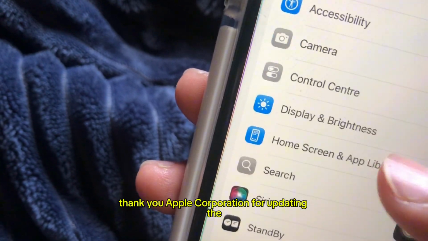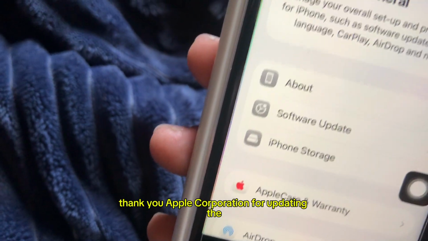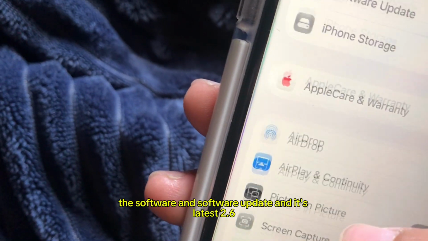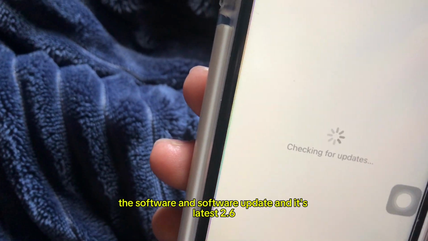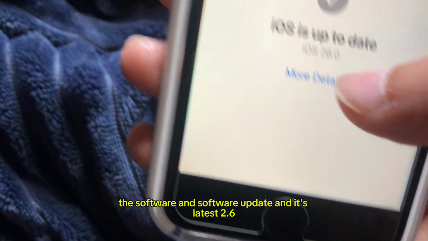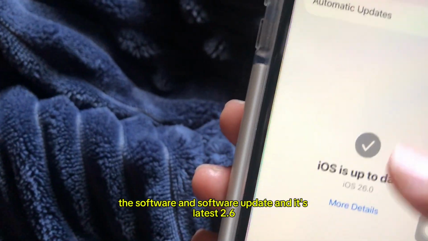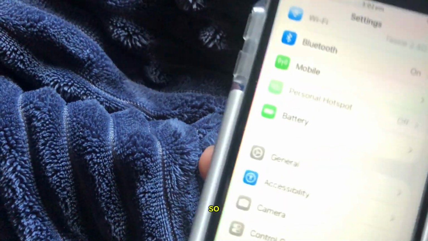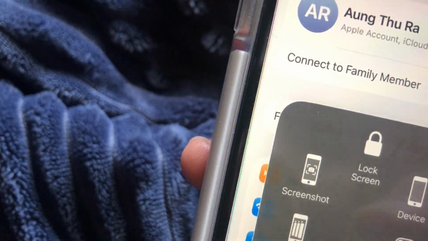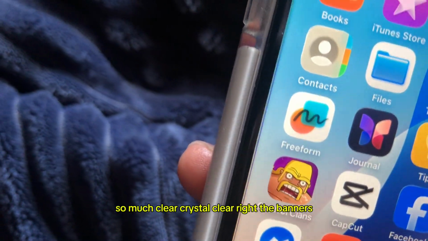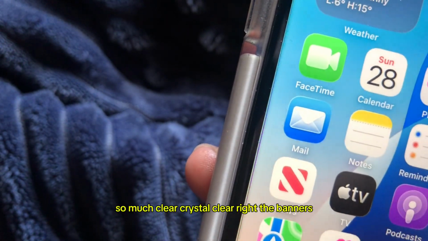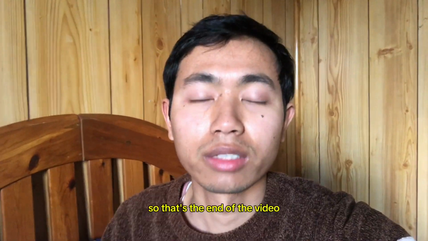Thank you, Apple Corporation, for updating the software. In software update, it's the latest 26. So much clearer, crystal clear, right? The banners. So that's the end of the video.